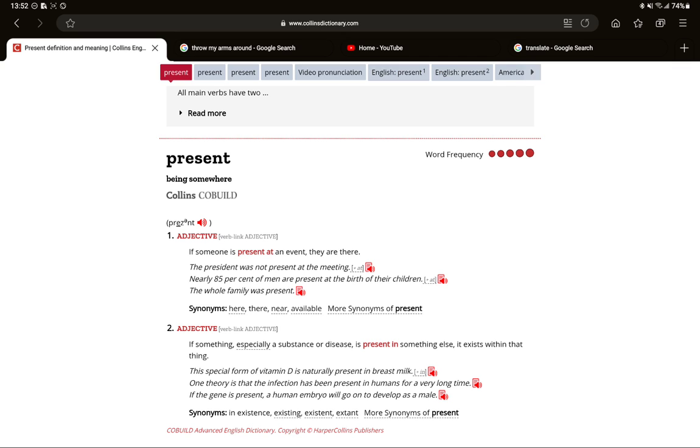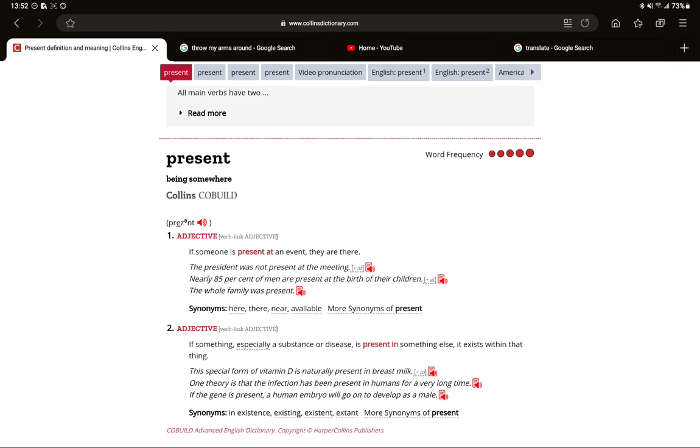The 10th sense, adjective. If you are about to do something, you're going to do it very soon. If something is about to happen, it will happen very soon. Oh, this expression will come in handy in many circumstances. Like, I'm about to do it. That is about to happen. He is about to come. He is about to arrive. The festival is about to come. That man is about to leave. If something is about to happen, it will happen very soon.